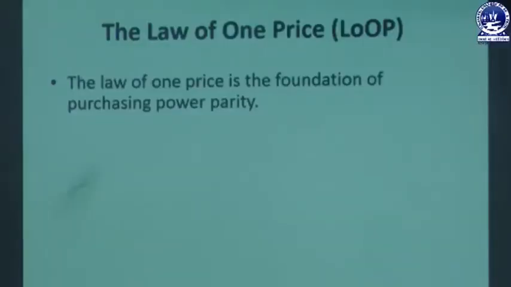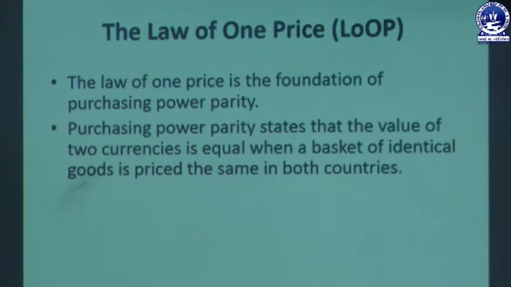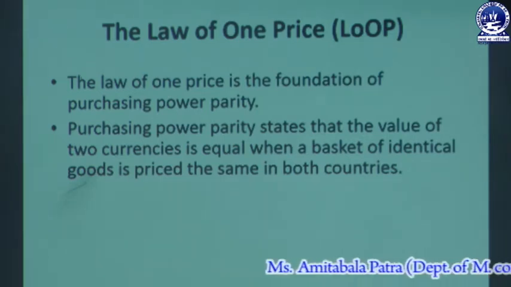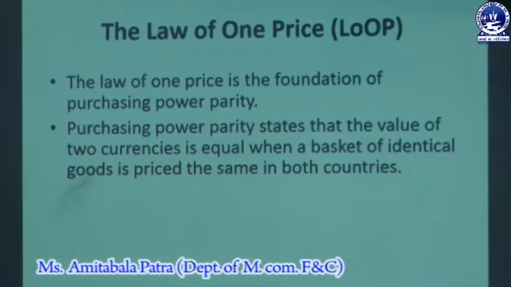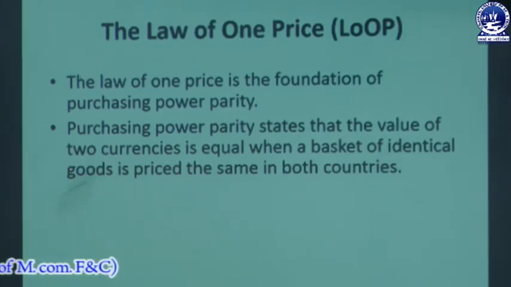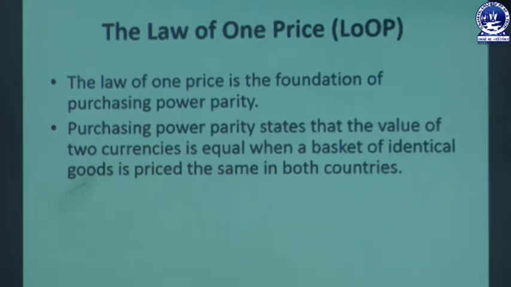The law of one price is the foundation of purchasing power parity, which we have just understood. Purchasing power parity states that the value of two currencies is equal when a basket of identical goods is priced the same in both countries. So when we are paying the same amount of money for the burgers that we have in India and in the USA, that is the law of one price.